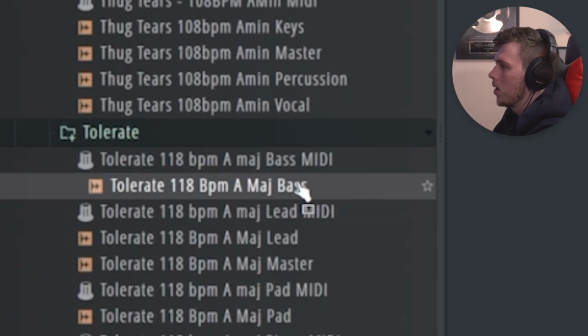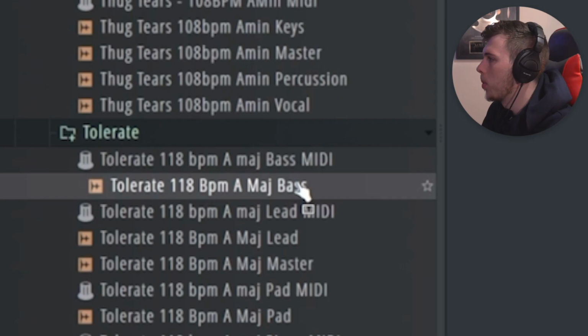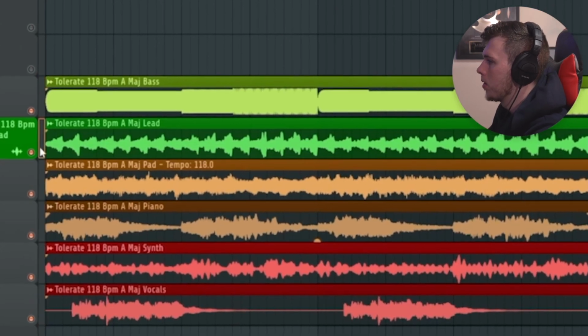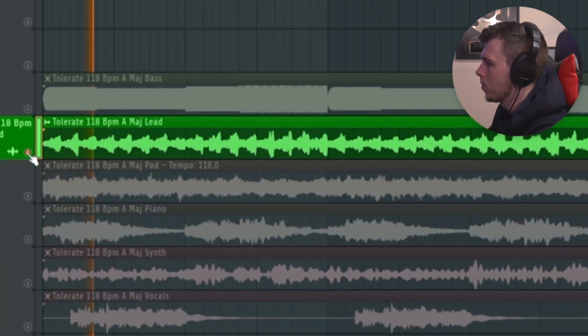I also grabbed this melody here. This is from another Wavegrind sample pack, and one of the things I think is so special about this is this one bit here. It has that kind of rising energy that Money Trees has, because they went in and reversed the sample and chopped it up. So every piano note that's playing sounds like a reverse piano note, which adds so much tension.